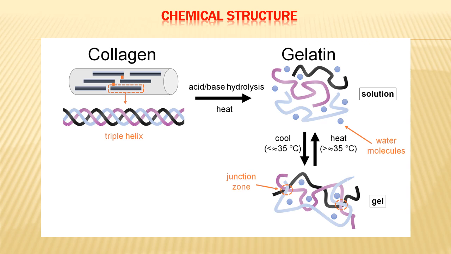Now when it is cooled down, it becomes solid, and when it is heated, it is in solution. So when it is cooled down, it gels, and further cooling leads to formation of solid. So basically there is a molecular rearrangement, formation of a large number of hydrogen bonds, and it absorbs the water. So it is a kind of hydrolysis and hydration of collagen, and then it becomes gelatin. But chemically it is almost the same protein. About 98% protein will be there. The amino acid component remains almost the same.